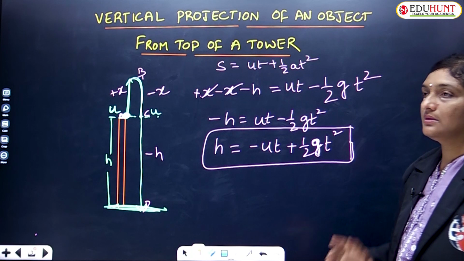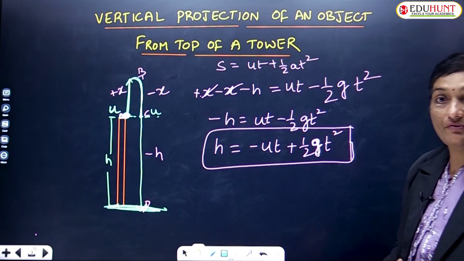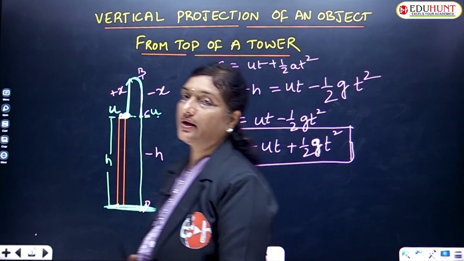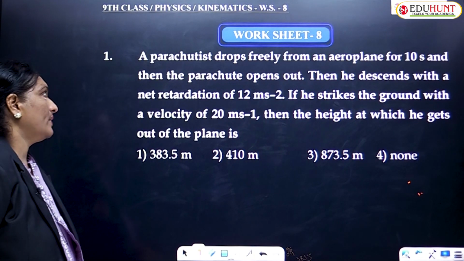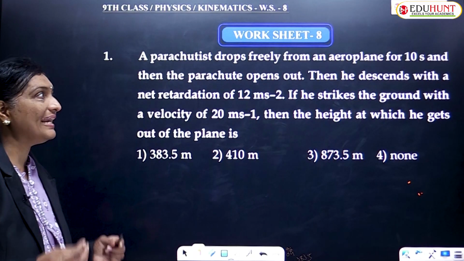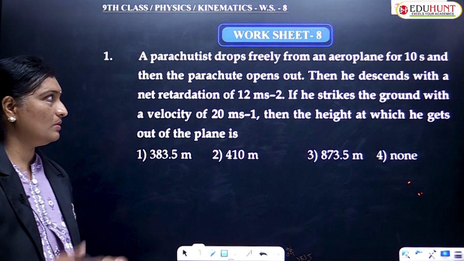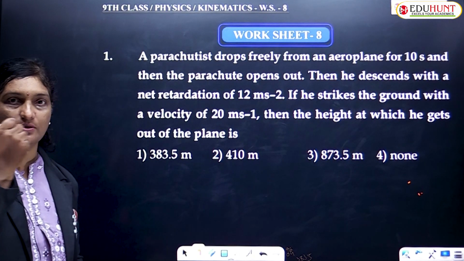Based on this concept, let us try to solve a few numericals, children. Here we go with worksheet number 8, question number 1. A parachutist drops freely from an aeroplane. So there is a person, and the parachute is there.